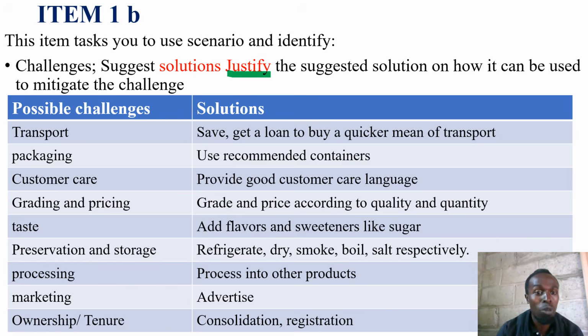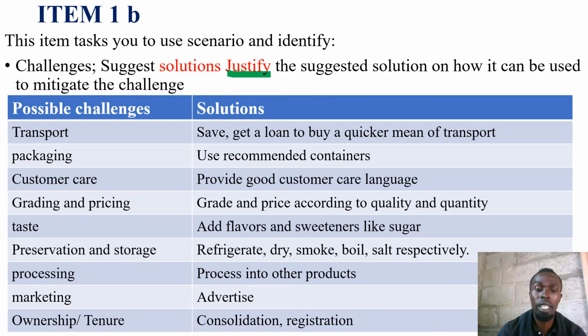There may be a challenge on packaging, on customer care, on grading or pricing, low prices. Maybe the person, when selling produce or products to the customer, sold them without any container, just gave them in hands.